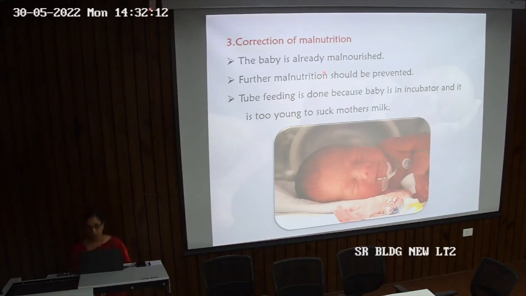less than 2. So the child is already malnourished, so further malnutrition needs to be prevented. Tube feeding can be done if the baby is in an incubator and is too young to suck mother's milk. Here you can see the child being fed by a tube.